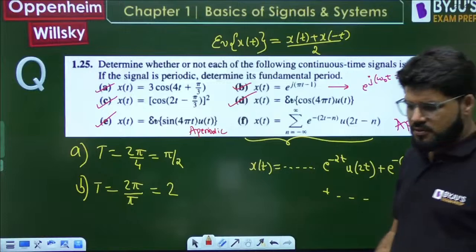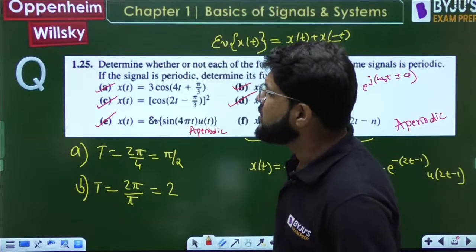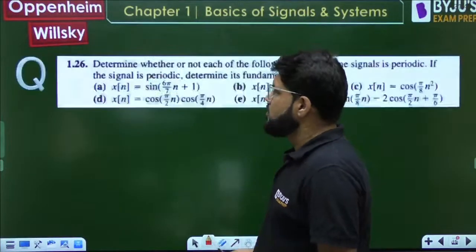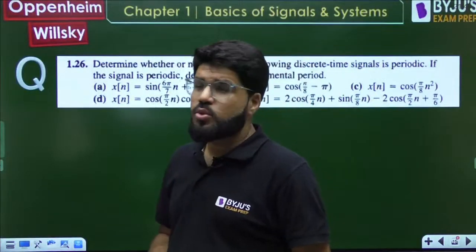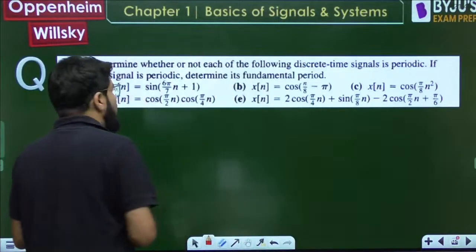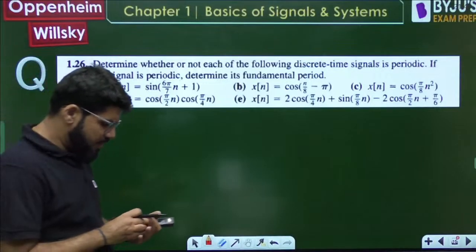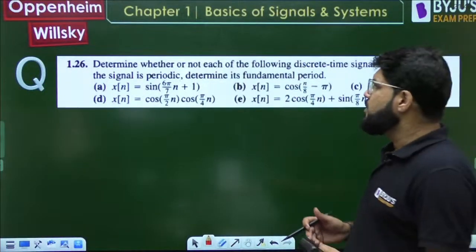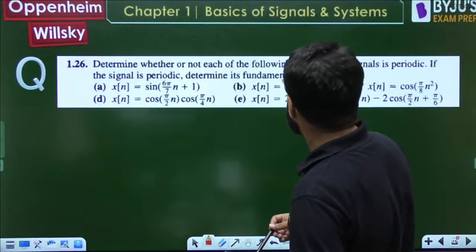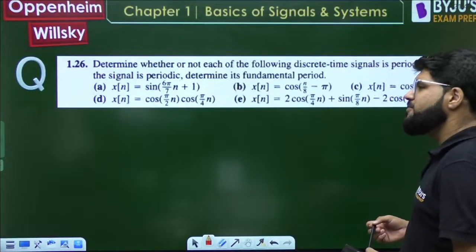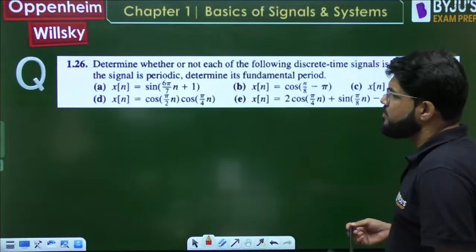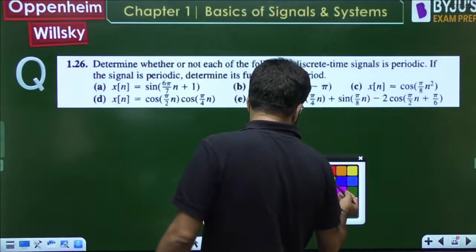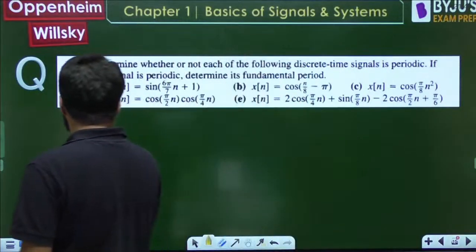Okay, let's move ahead to the next question now. 1.26. Now let us see what is the story in discrete time. It is still the periodicity question, but this is in discrete time. Determine whether or not each of the following discrete time signals is periodic. If the signal is periodic, determine its fundamental period. Let's come to the A part.